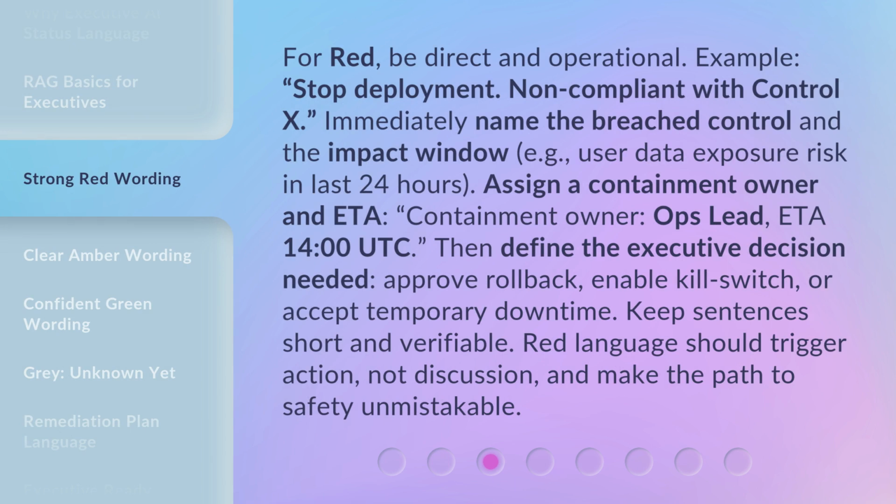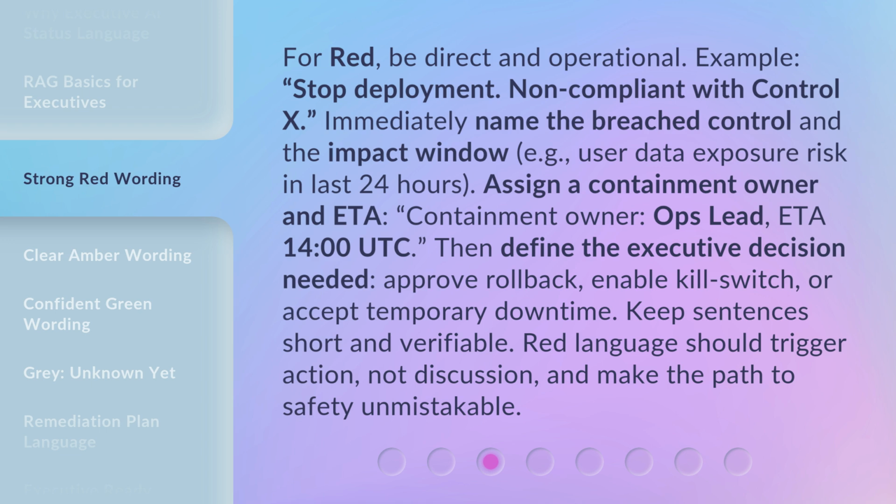For red, be direct and operational. Example: stop deployment, non-compliant with Control X. Immediately name the breached control and the impact window, e.g., user data exposure risk in last 24 hours. Assign a containment owner and ETA. Containment owner, Ops Lead, ETA 1400 Coordinated Universal Time.